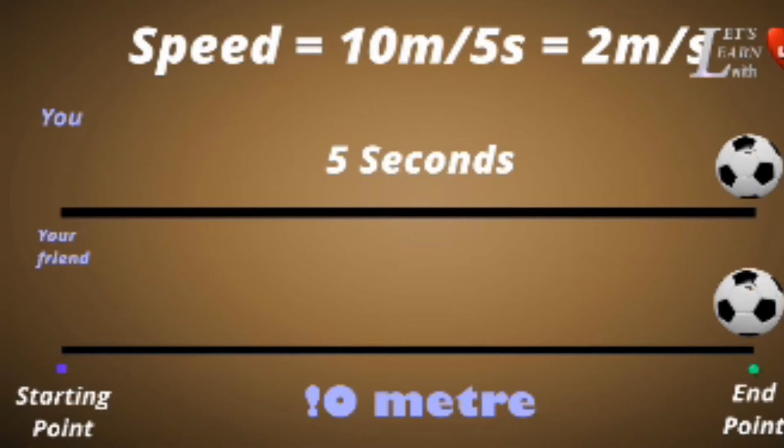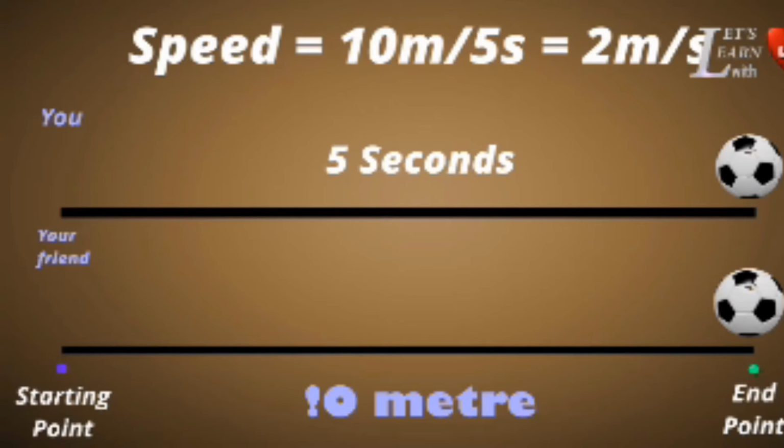Your ball crossed 10 meters in 5 seconds, and your friend's ball reached the ending point in 2 seconds. Now say whose ball is faster? Your friend's ball, is it? The ball which covered 10 meters in 2 seconds is faster. So with that we can say the time decreases, speed increases.